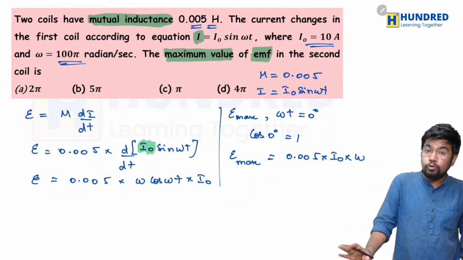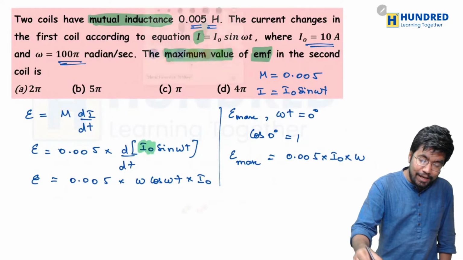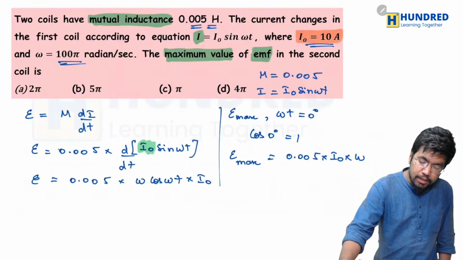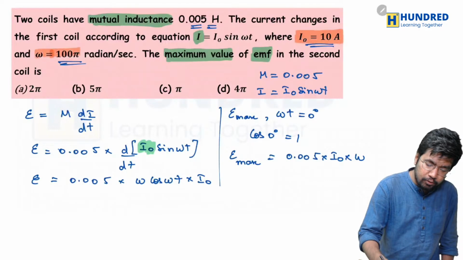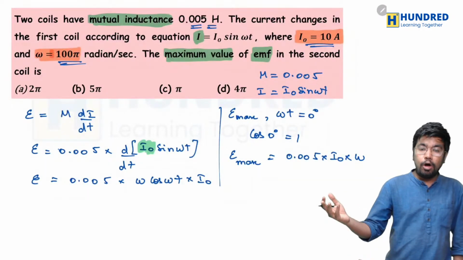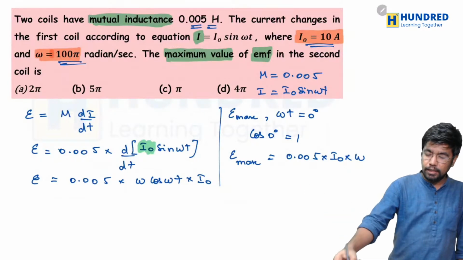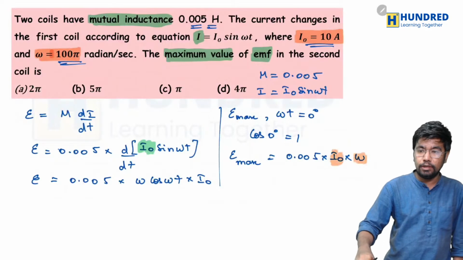That's it. So now we will come back to the question, and in the question we can see that they have actually given the value of I naught as 10 ampere, and the value of omega as 100 pi. So all we need to do is substitute it here. They've already given the values in the question.